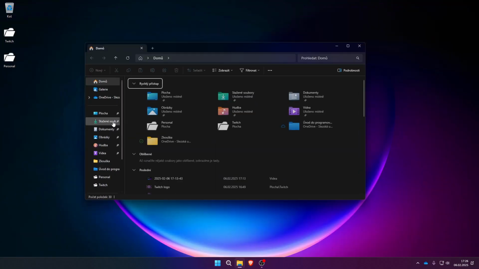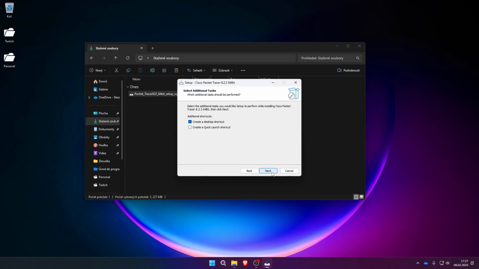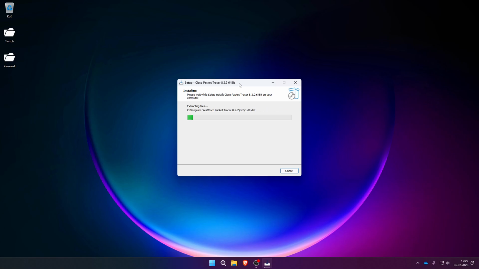Now, if you download that file, just open it. I'm gonna use my admin password. Okay, here I accept, next. I don't want to create a desktop shortcut. It's way easier for me to just search for the program. Install. And there are no special requirements from Cisco Packet Tracer, so you can basically run it on everything.